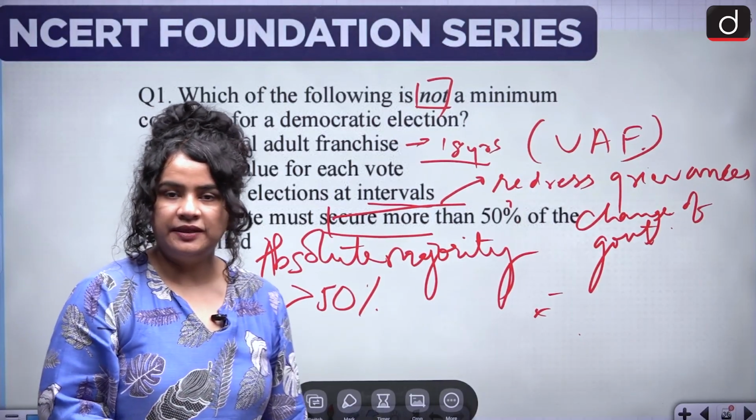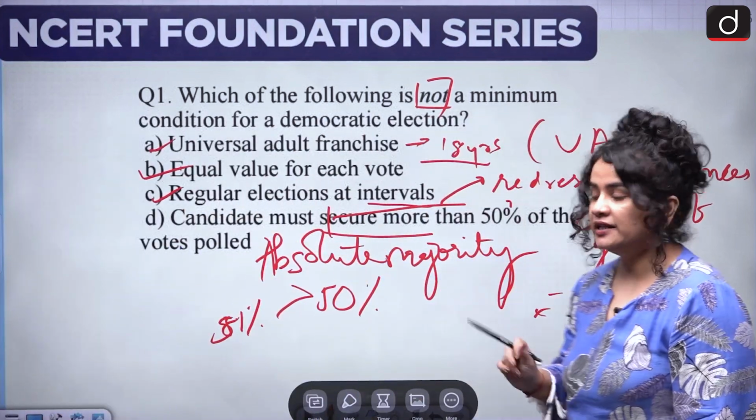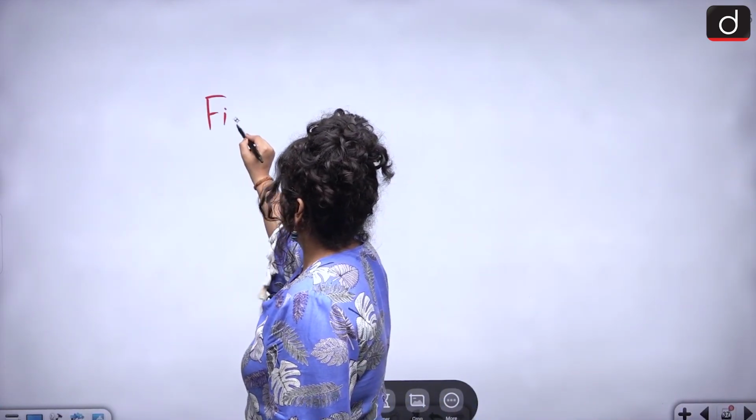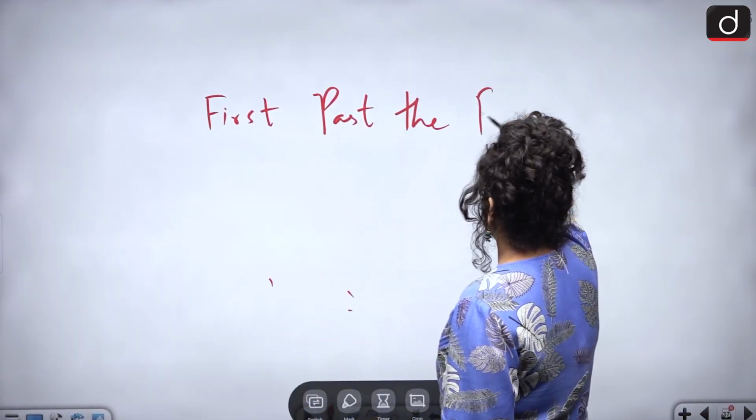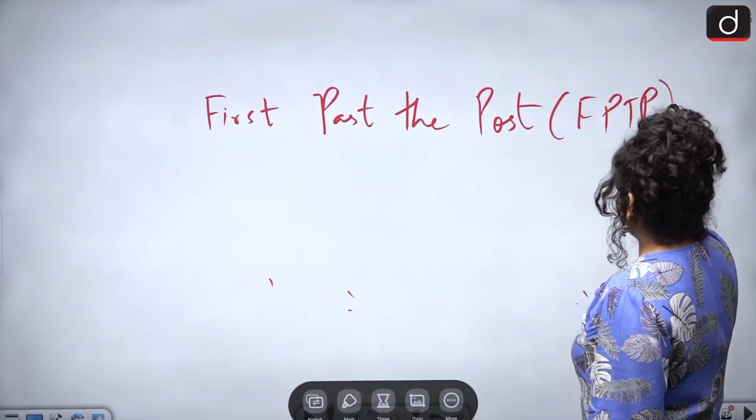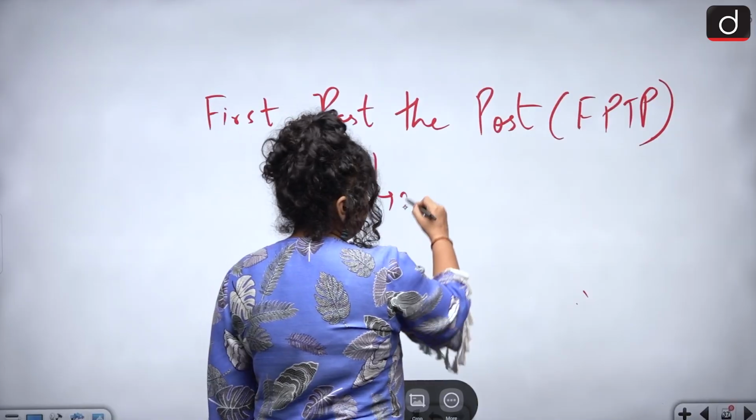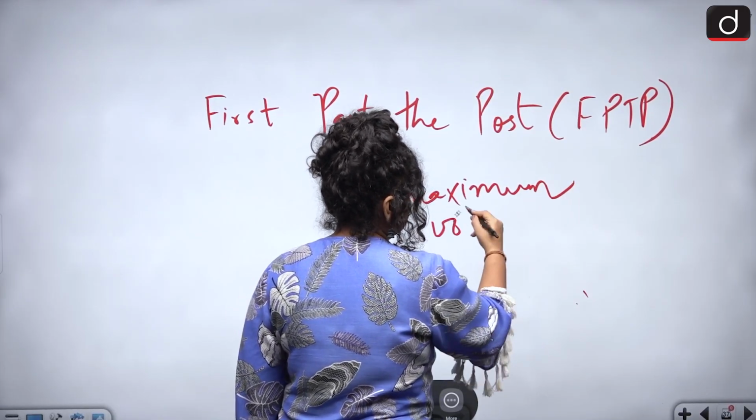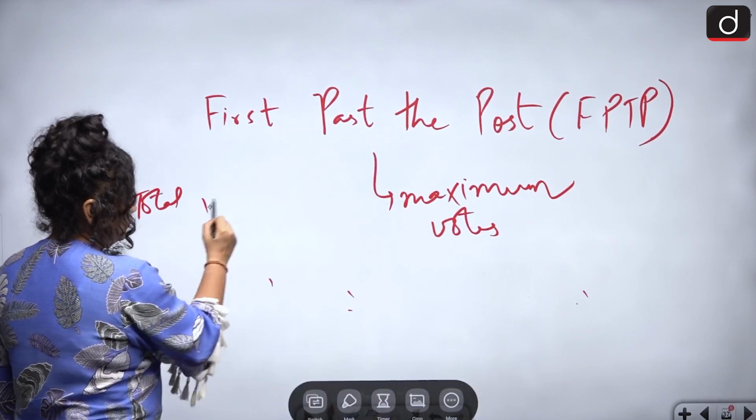But does this system take place in India? No, not really. We follow something called the first past the post system, wherein a candidate who secures the maximum number of votes wins.